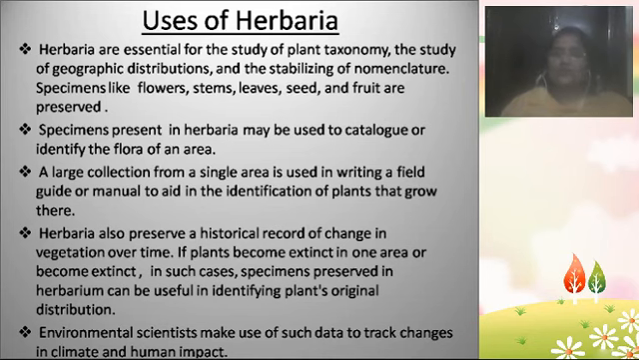And also the human impact: how the human impact is on the plants right now in the present era, and how humans impacted the plants in the past era. So for all these various kinds of research, the herbaria are helpful for tracking, identification, and comparison, so that we can get more and more information. So these are all the uses of herbaria.